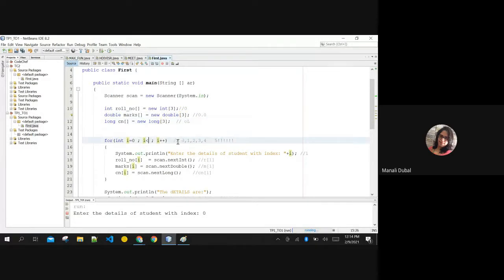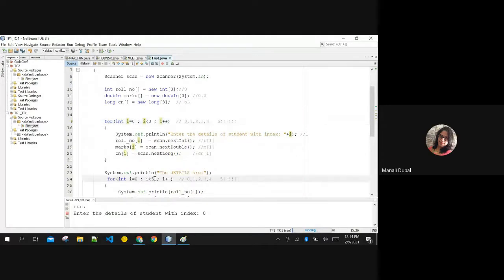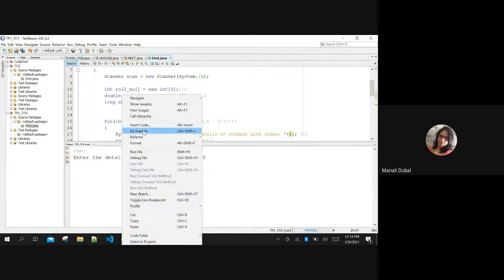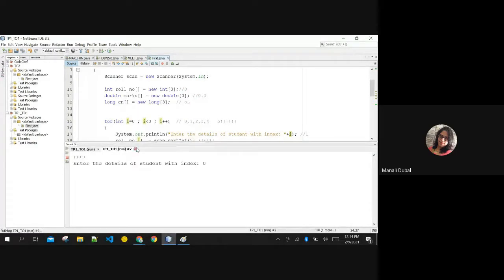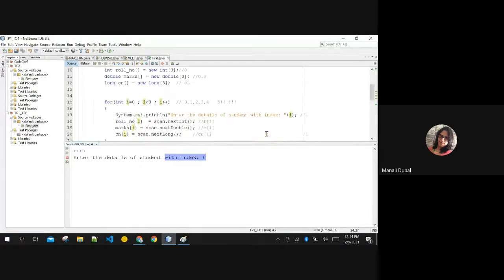I'm reducing this also to 3. Reducing this also to 3. So it is going to ask me 9 values. Let's rerun and check. Details of the student with index 0. This is executed right now. First student I am entering.